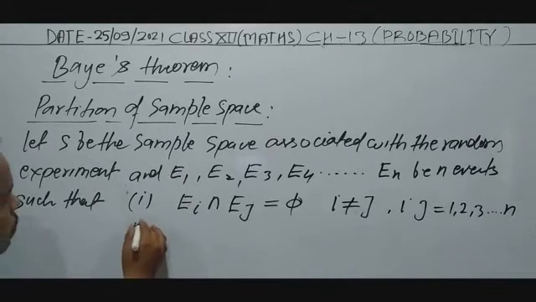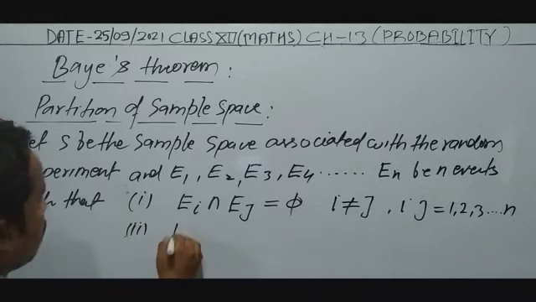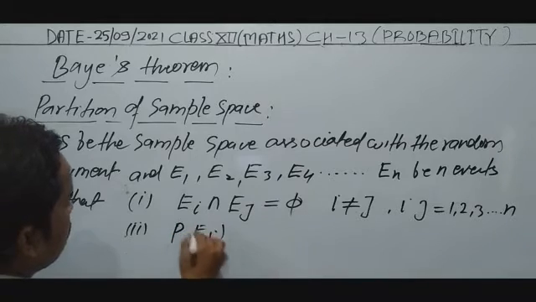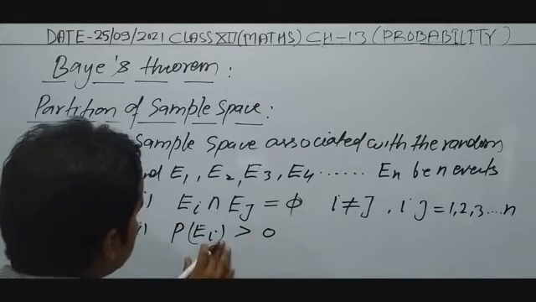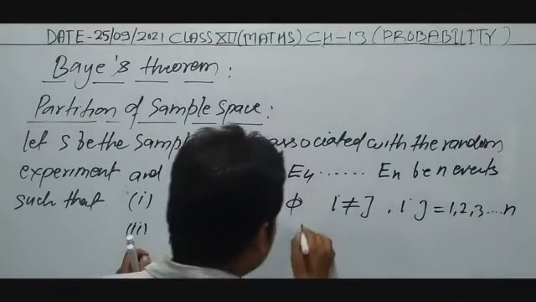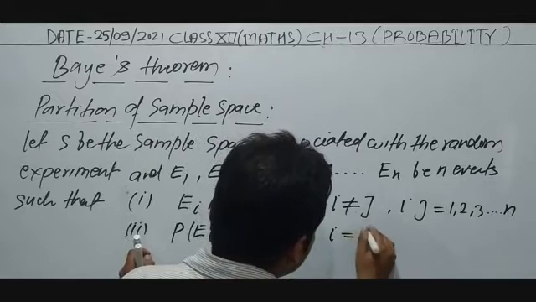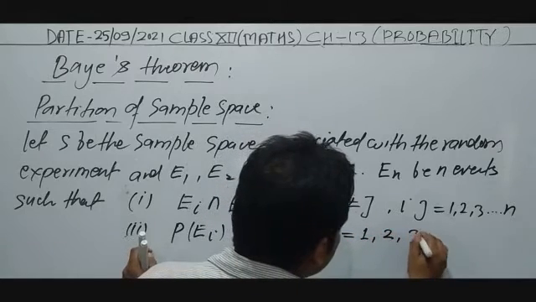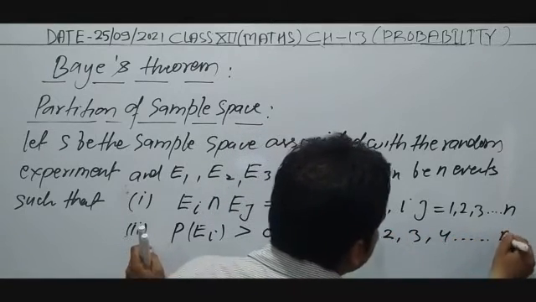Now the second point: P of Ei is always greater than 0, for all i equal to 1, 2, 3, 4 up to n.